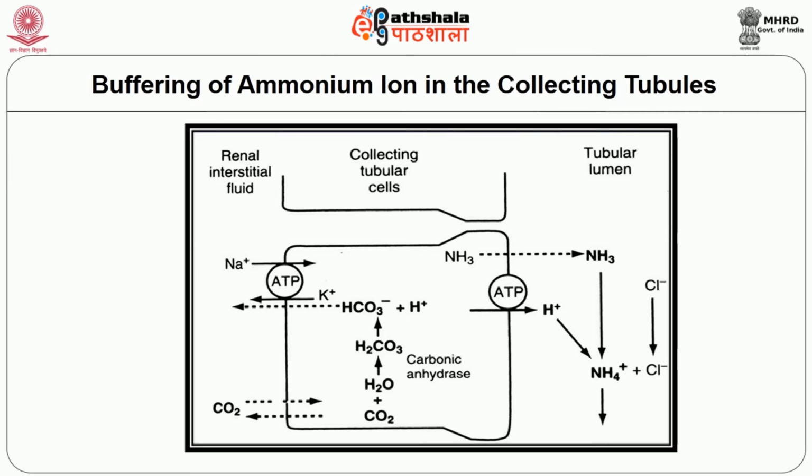The collecting ducts are permeable to ammonia gas, which can diffuse into the tubular lumen, but the luminal membrane is less permeable to ammonium ion, and therefore the ammonia reacts with hydrogen ion to form ammonium ion and is thus trapped in the tubular lumen and excreted in the urine. For each ammonium ion excreted, a new bicarbonate is generated and is added to the blood. In chronic acidosis, hydrogen ion is eliminated by excretion of ammonium ion.